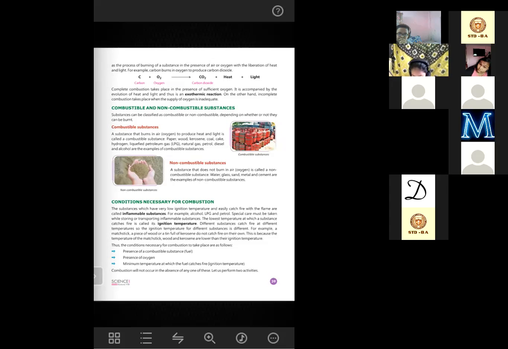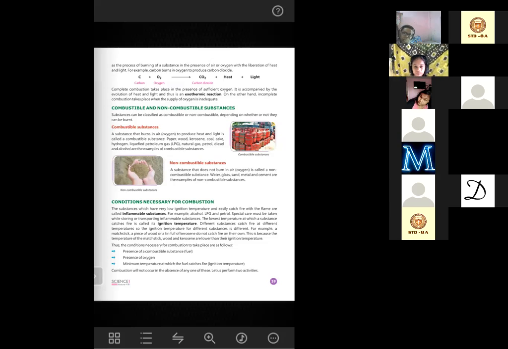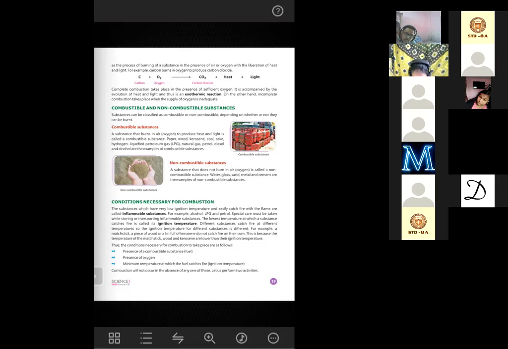Ignition temperature means the minimum temperature that they need to catch fire. So their temperature is lower than that. If their temperature was higher than the ignition temperature, then what would happen? They would catch fire automatically. Ignition temperature is the temperature indicating the ability of the substance to catch fire. So if their own temperature was more than that, they would catch fire automatically, and they would always continue burning by themselves.